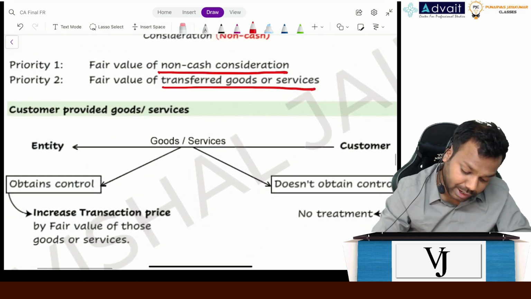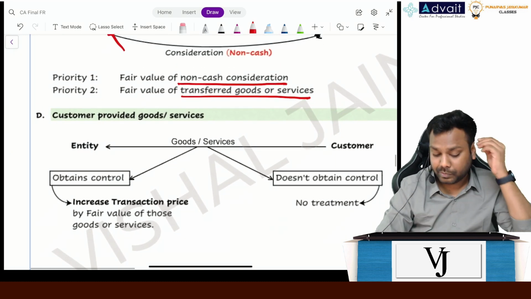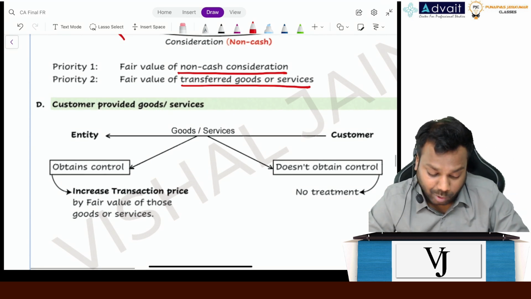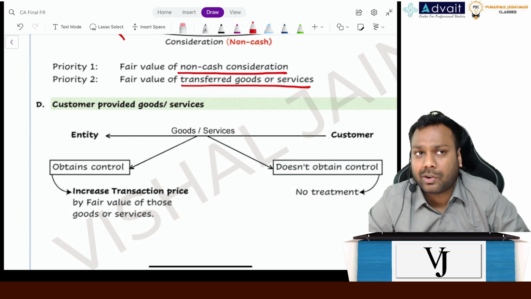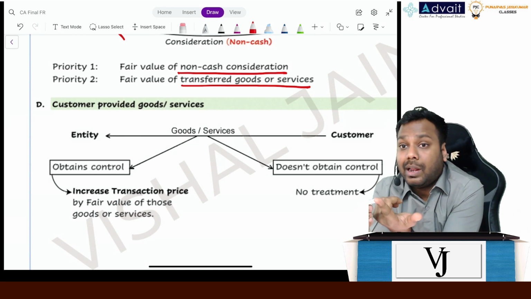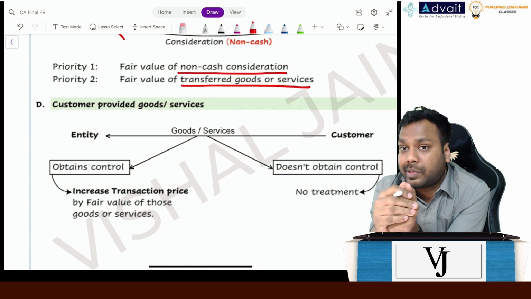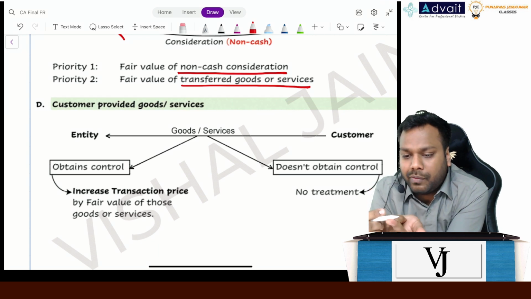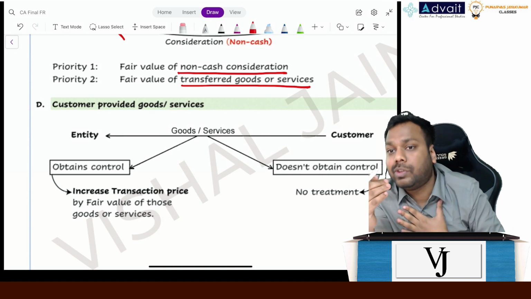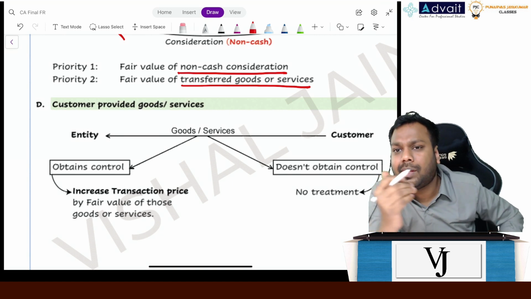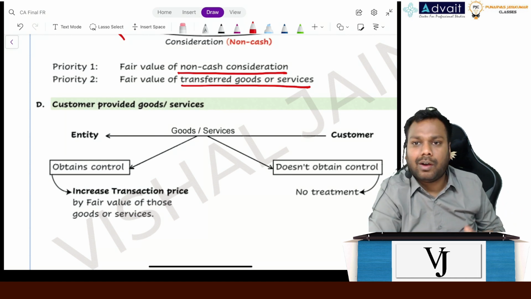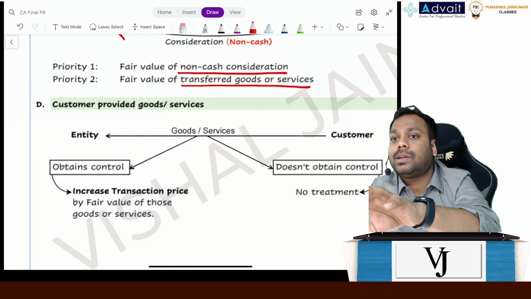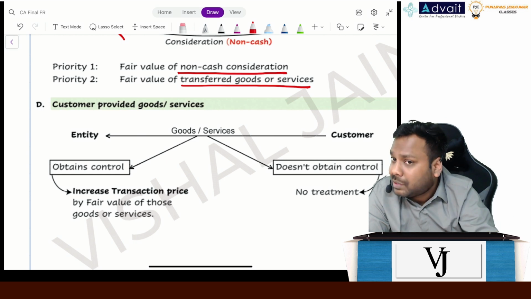Coming to the next point, that is customer provided goods or services. Why will the customer provide goods or services to the entity? It is possible. Let's suppose, in real estate contracts, I might give land to the entity for construction purposes. But when I give the land, does the control of the land transfer to the entity? No, the control is still with me. So will it impact the transaction price? No. I as a customer am just taking construction services from him, and that is already discussed at the time of making the contract.